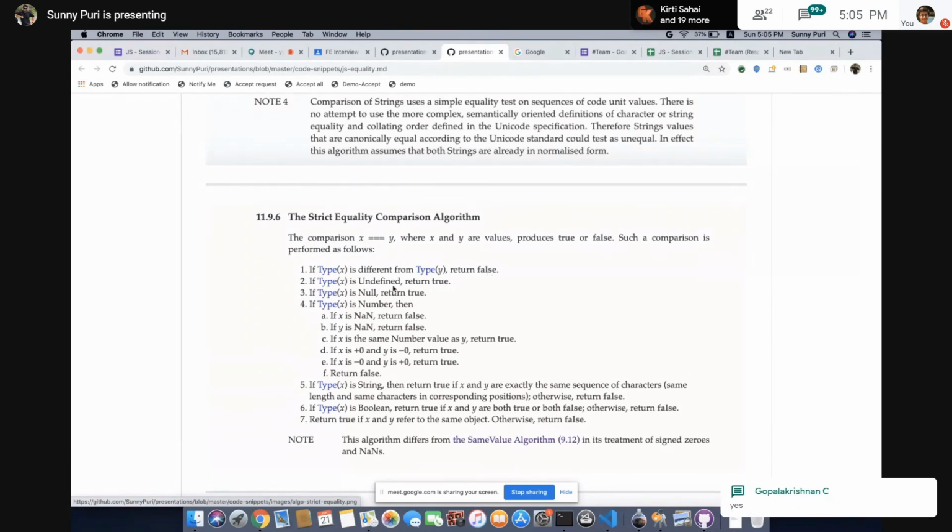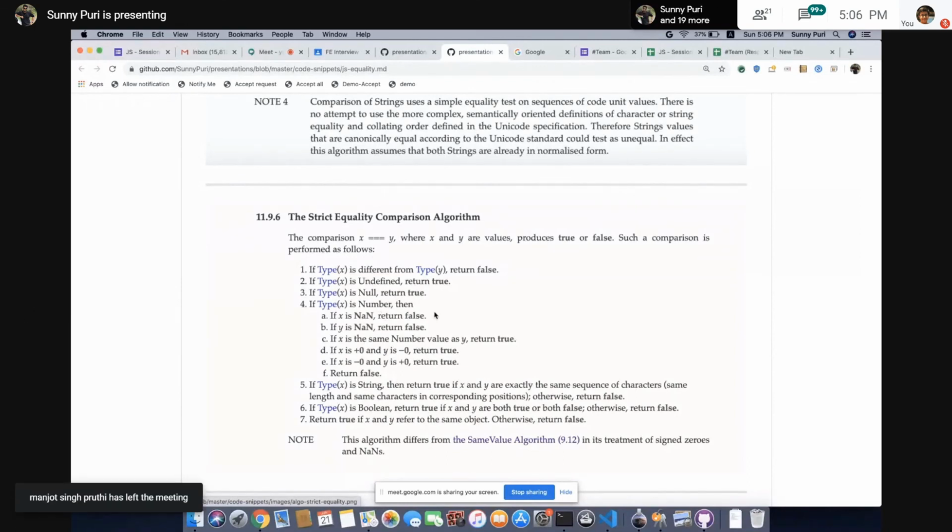Okay, but they are also not doing coercion. They are not doing coercion anywhere. If undefined, return true, because the type of undefined is undefined only in case of undefined, not everywhere else. If typeof null, if x is null, return true, because the other one also will be null only. In case of number, if NaN is there, if x is NaN, return false. If y is NaN, return false. That's why we are not able to compare NaN with NaN, because it is mentioned in the algorithm.